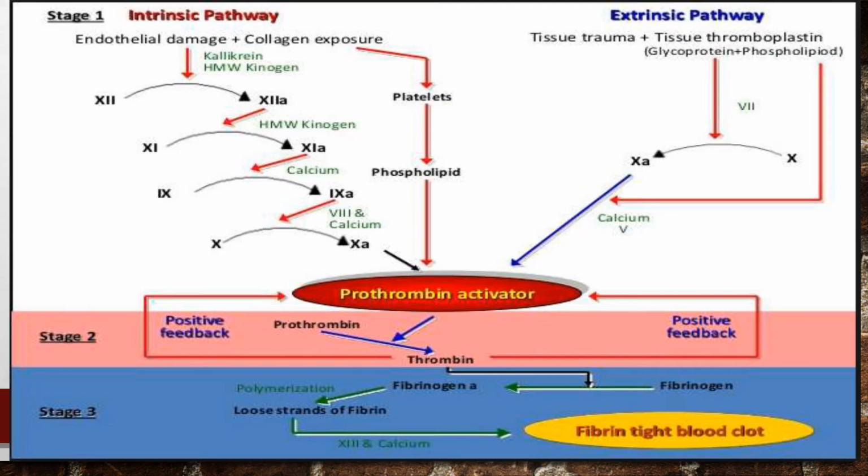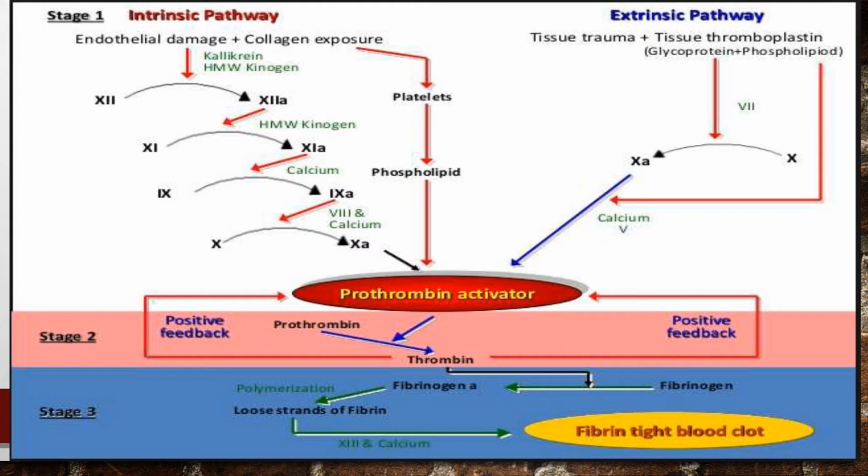Here I added the schematic representation of the 3 stages or steps of blood clot formation. So first we will discuss stage 1, that is the formation of prothrombin activator. Prothrombin activator formation happens in 2 ways, the intrinsic pathway and the extrinsic pathway. First we will discuss the intrinsic pathway. In this pathway, the formation of prothrombin activator is initiated by the platelets present within the blood itself.